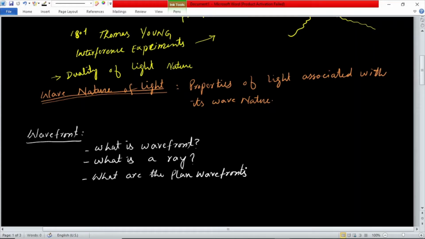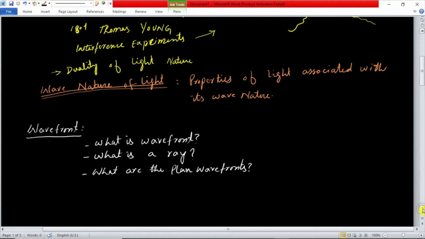We will understand the definitions of all these terminologies, and later on these terminologies will be used to discuss the properties of light which are associated with its wave nature. So we start first with what is a wavefront.